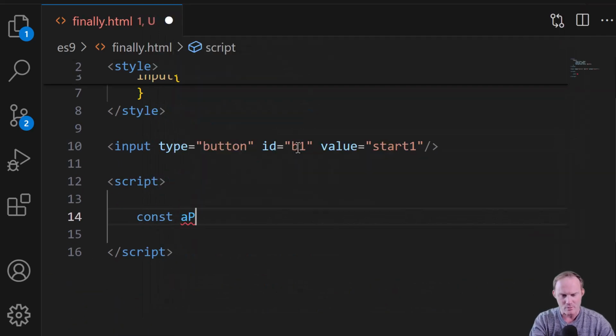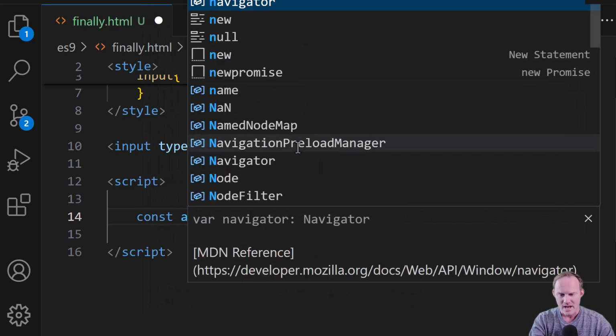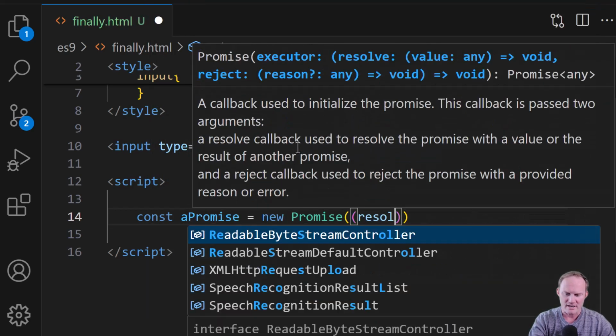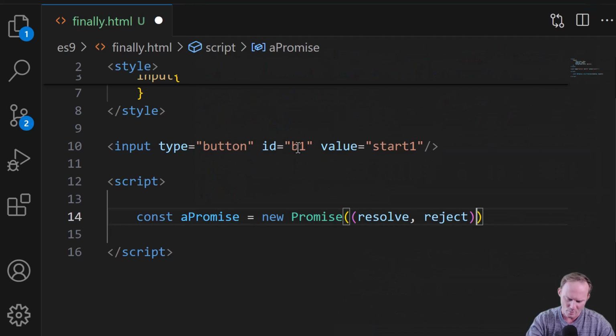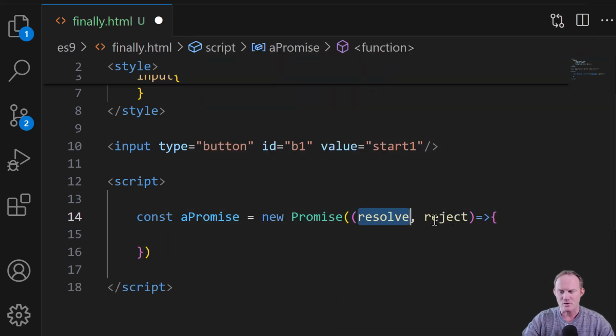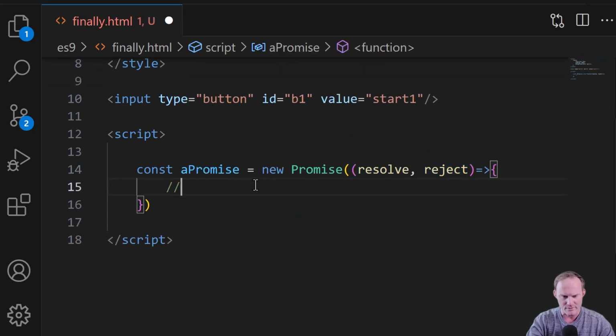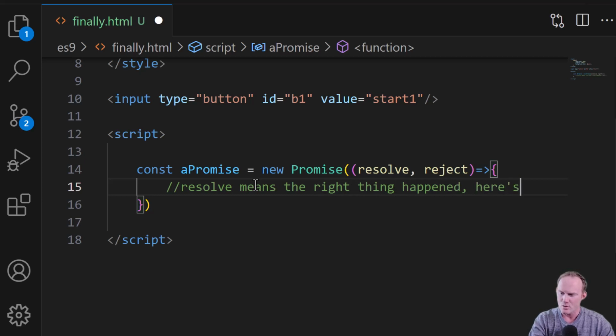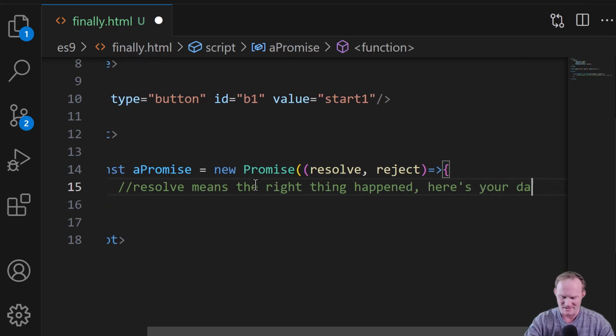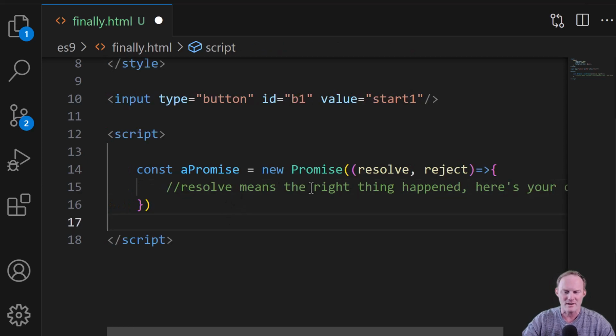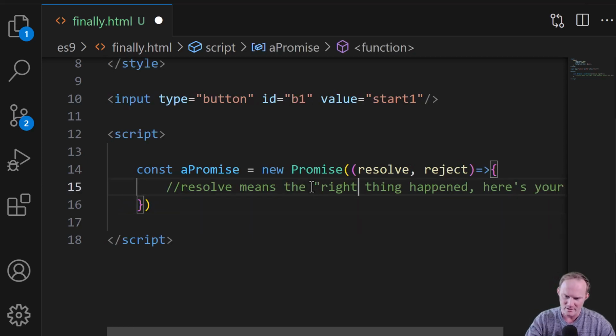We will do const, and I will call our variable promise. And it will be a new Promise. And as I said, the promise callback always brings in resolve and reject. And hopefully you're aware of this. Resolve means the right thing happened. Here's your data. Okay, that's not a real complete explanation, but I'll put right in quotations.